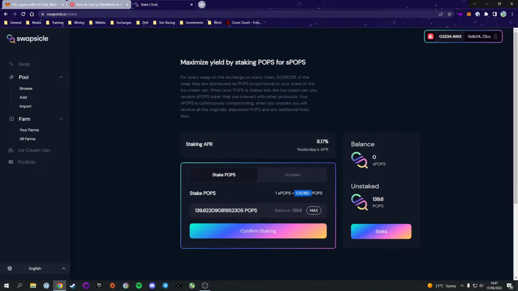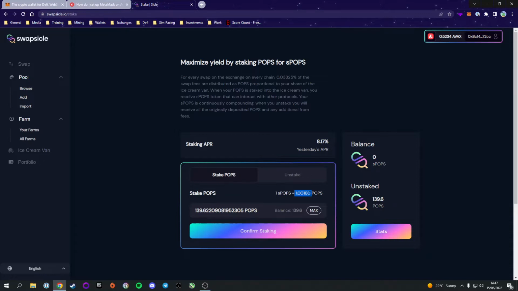Your SPOPs balance will not change unless you add or remove funds from it. If you were to stake and leave it, and say you staked some POPs, you got 150 SPOPs, that balance in SPOPs will always stay 150. It's the multiplier that will increase, so that when you remove that 150 SPOPs, it will be worth more POPs than when you staked.